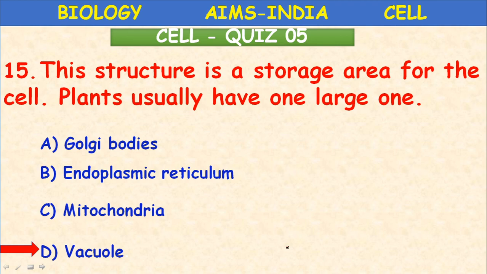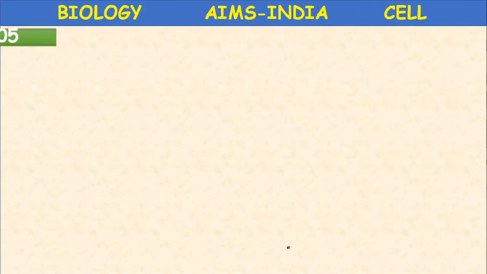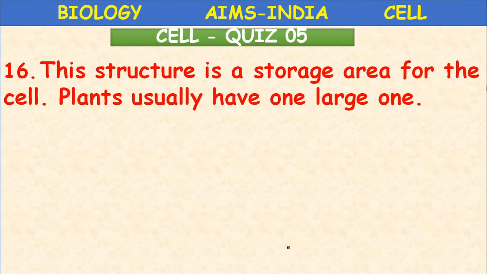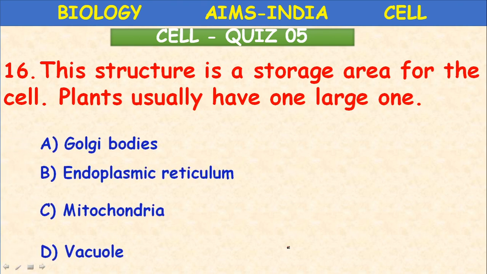Obviously, vacuole. The large one means vacuole. It is also called the storehouse of the plant cell. The question was repeated, and the answer is vacuole.